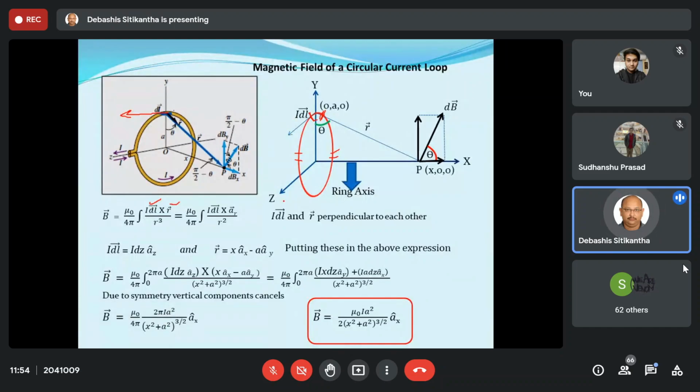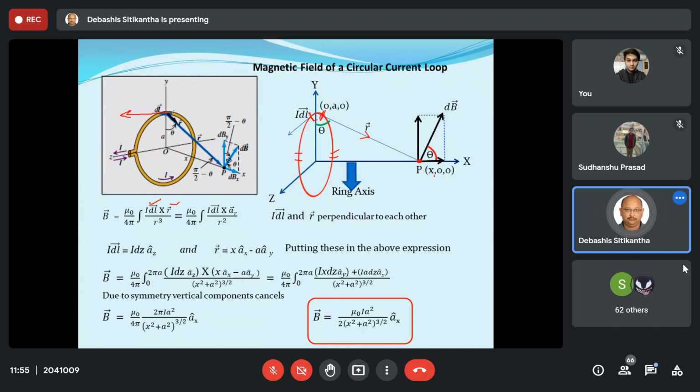For that purpose, I have replaced this dL with dz, and since dL is a vector, I have indicated the direction by means of az cap. Next comes your r vector. Now what is this r vector? The r vector is nothing but the position vector of the point where I want to evaluate the magnetic field because of the current element. So how to find this r vector?